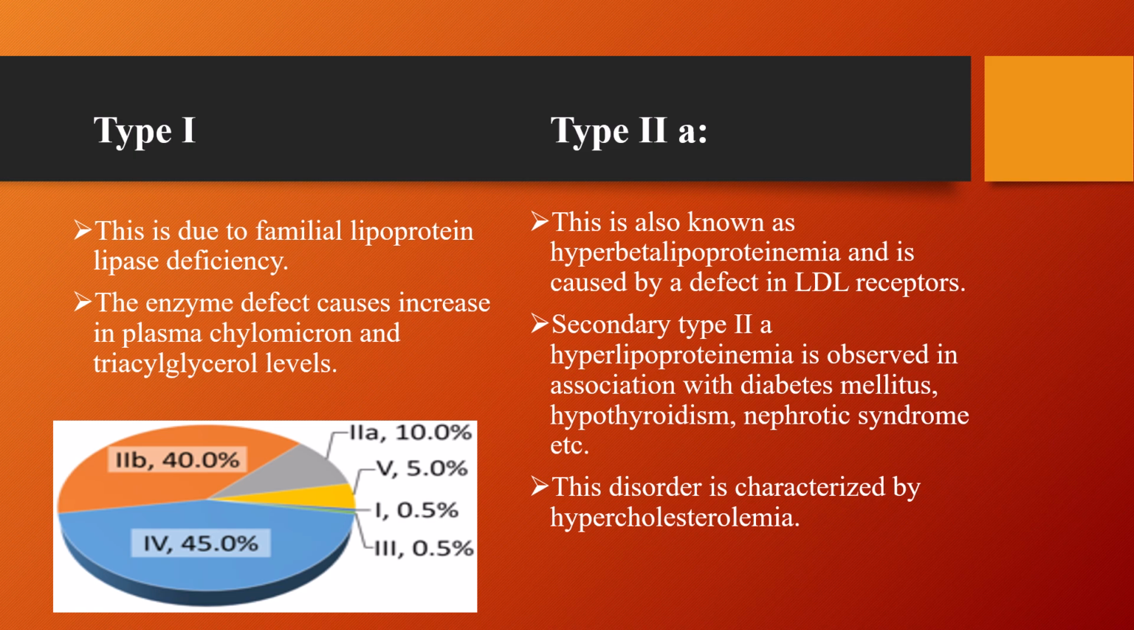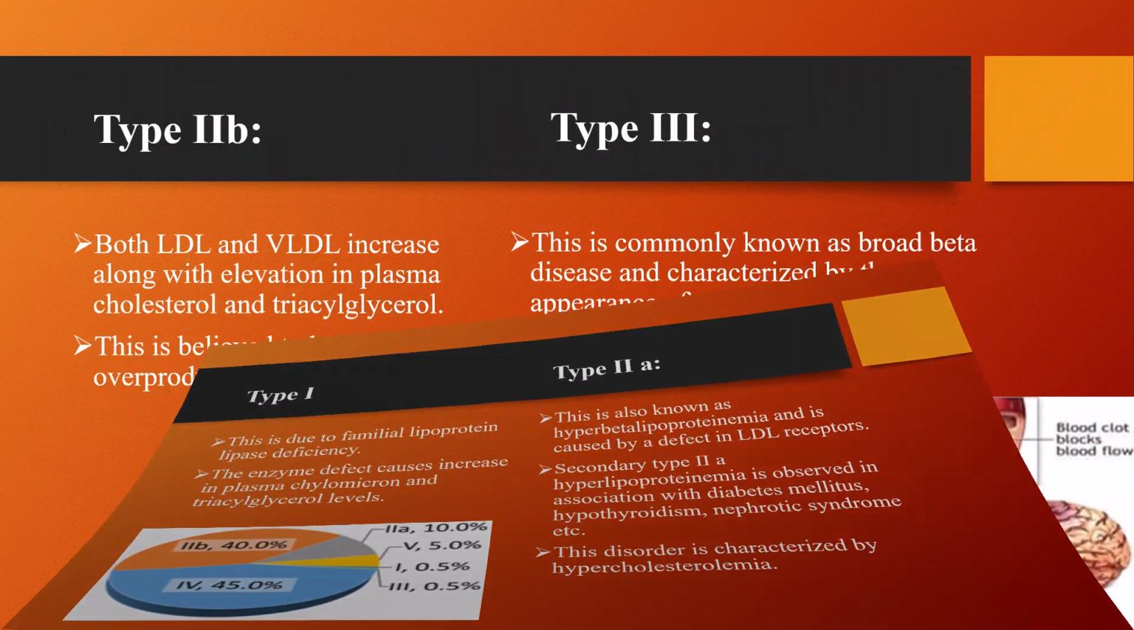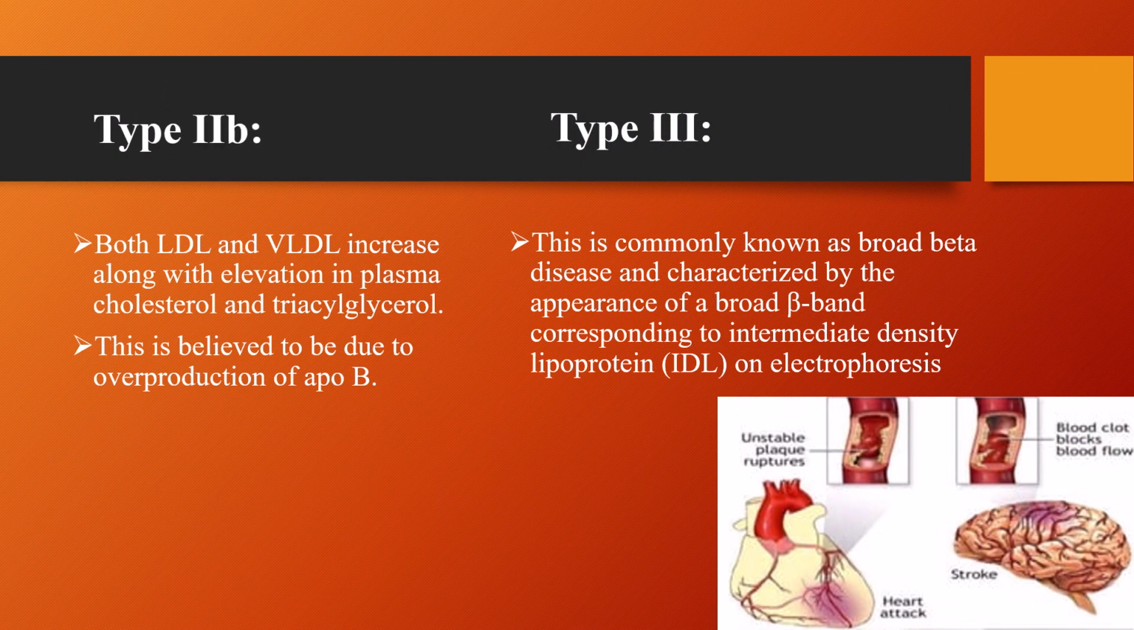Types of hyperlipoproteinemia. Type 1, caused by lipoprotein lipase deficiency. Chylomicrons and triglycerides are increased. Type 2A, also called hyperbeta-lipoproteinemia, caused by LDL receptor defect. LDL and cholesterol are increased. Type 2B, both LDL and VLDL are increased. Cholesterol and triglycerides are elevated.